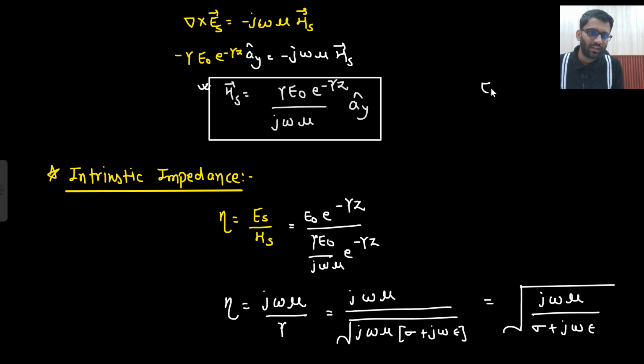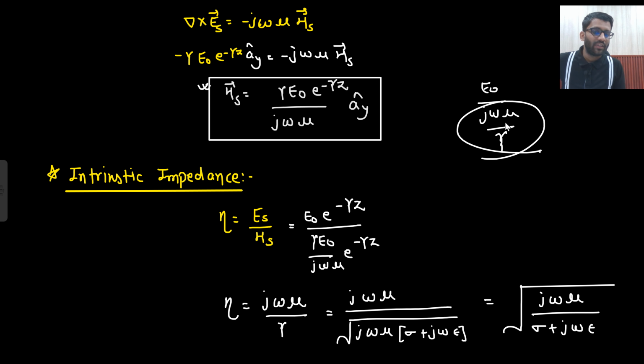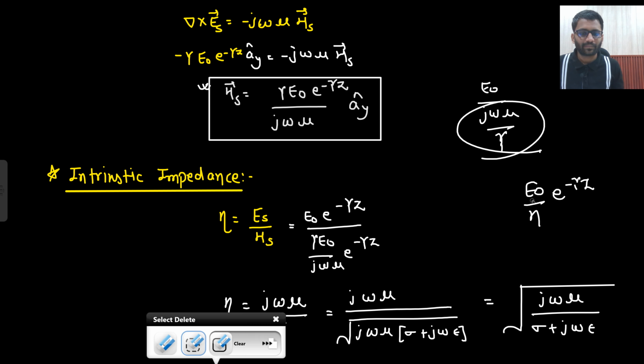This was the expression, E naught j omega mu, and this gamma I can take downward, right? And what is this value? J omega mu upon gamma, which is eta. So E naught by eta e to the power minus gamma z. In that manner I can write it down.